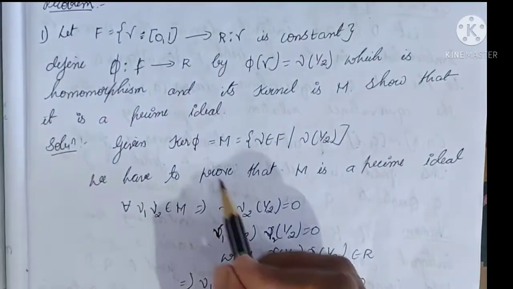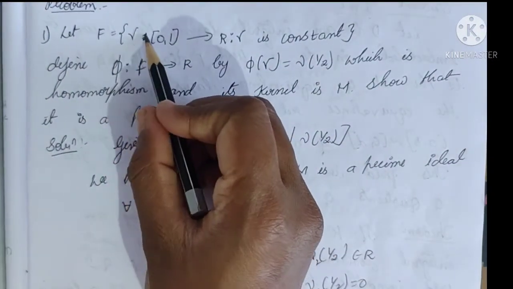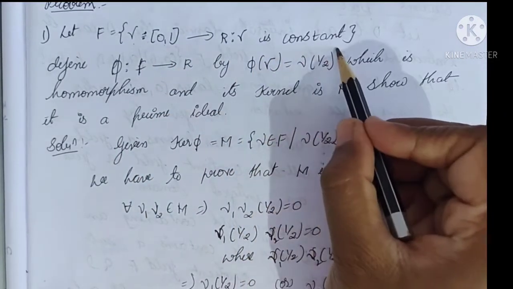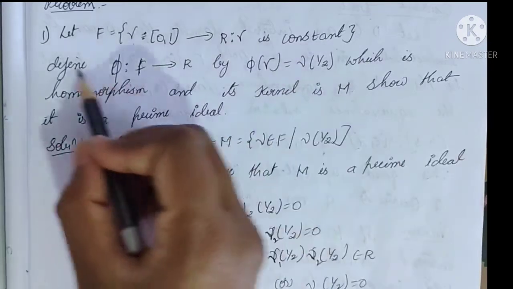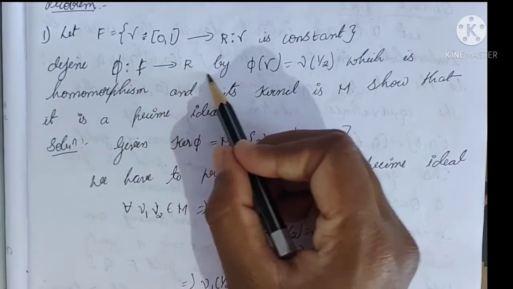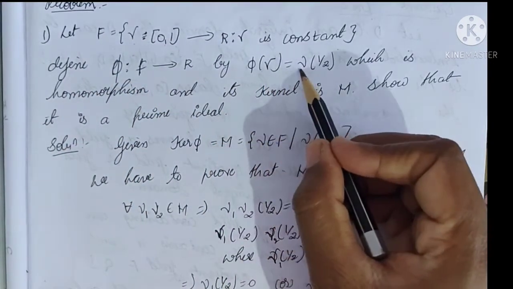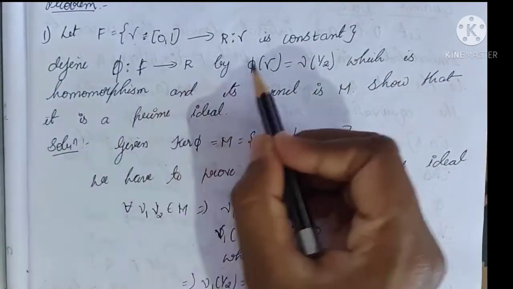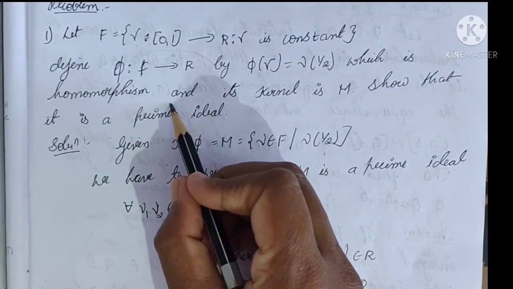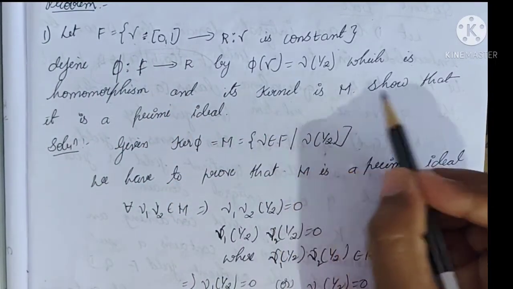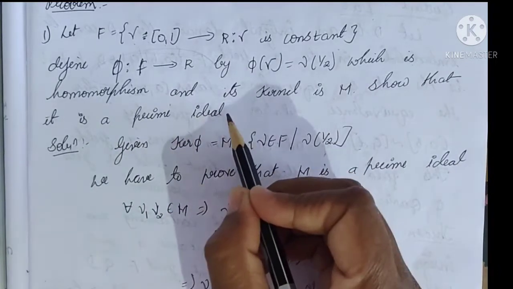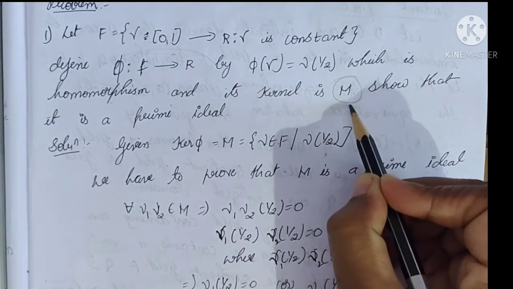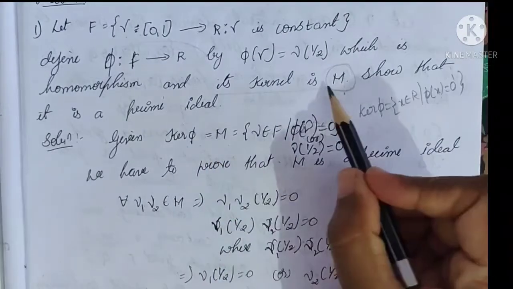Next, let F be the set of functions gamma from [0,1] to R, where gamma is continuous. Define pi from F to R by pi of gamma equals gamma of 1/2, which is a homomorphism, and its kernel is M. Then we have to show that M is a prime ideal. That means we have to prove that M is a prime ideal. The kernel of pi is M.